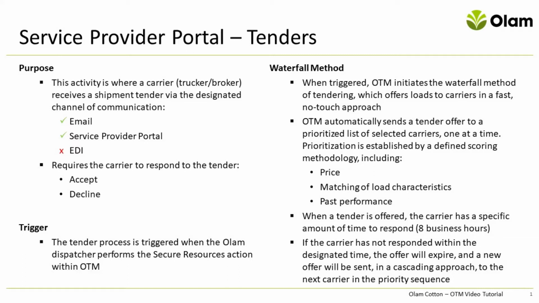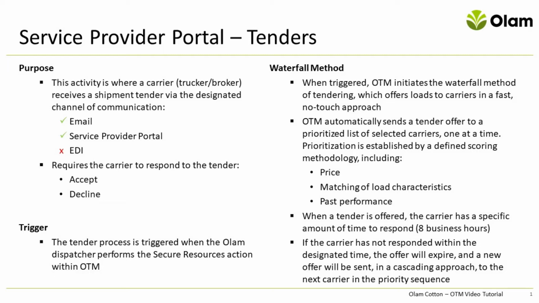So, for example, if the tender was offered at 9 a.m. on Monday, it would expire 8 hours later at 5 p.m. that same day. Or another example, if the tender was offered at 2 p.m. on Monday, it would expire at 12 noon the next day, Tuesday, which is 8 business hours later. Or even another example, if the tender was offered at 4 p.m. on Friday, it would expire after the weekend on Monday at 2 p.m.